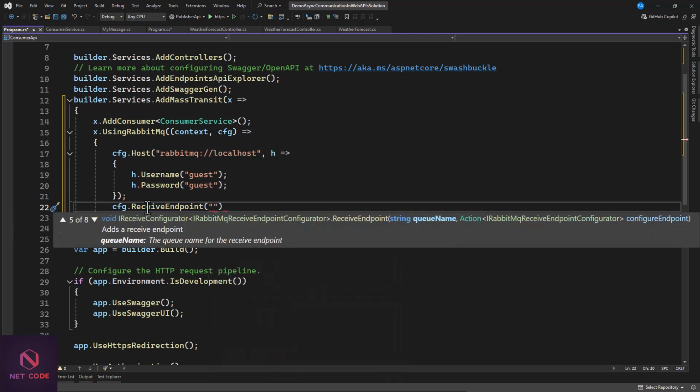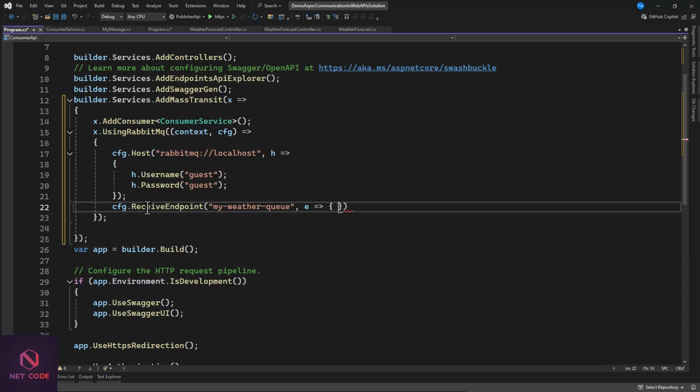And I'm going to say this is maybe my weather endpoint. Okay, or maybe queue, etc. You can make it in the form of queue, or maybe we can maintain it like this. Okay, so aside from that, we can have access to this.